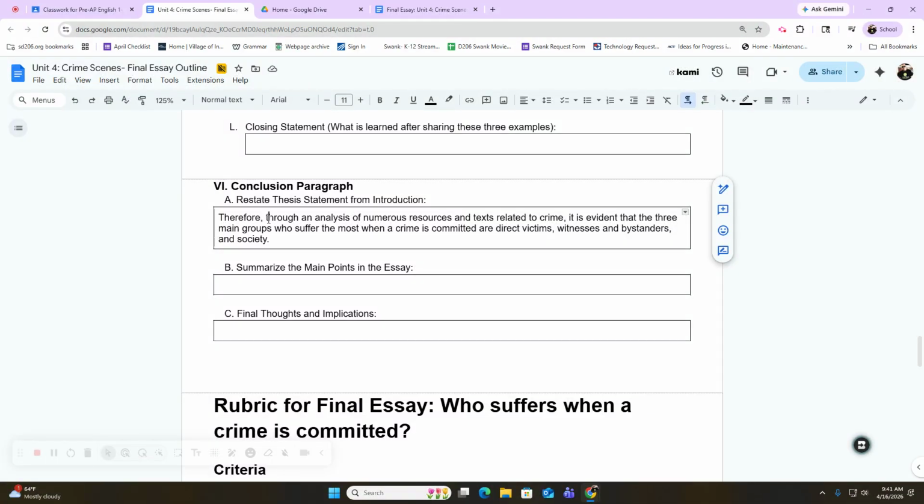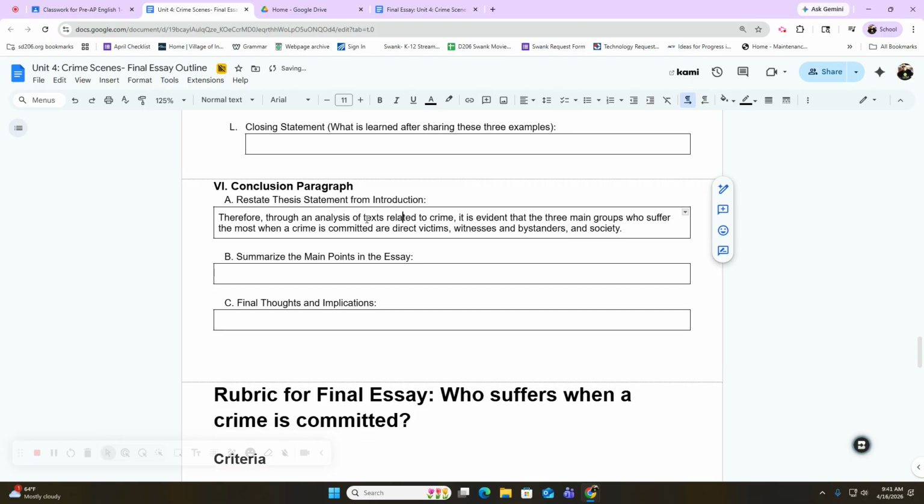And then instead of having through an analysis of numerous resources and texts related to crime, I'm just going to say through an analysis of texts related to crime. I'm going to shorten it up just to kind of use the same language, but again, not exactly reiterate exactly what I said before.